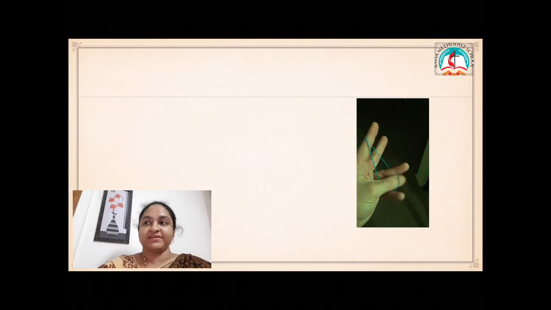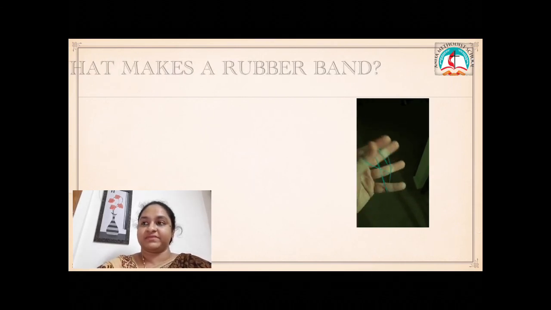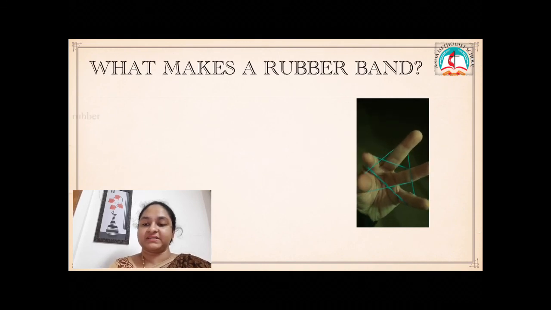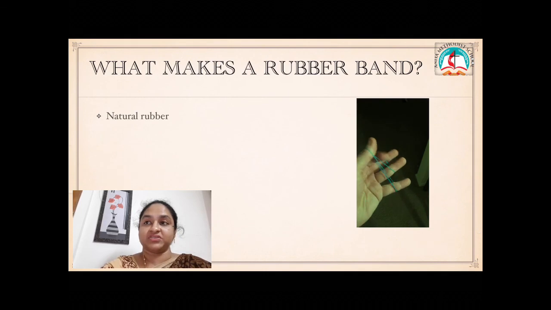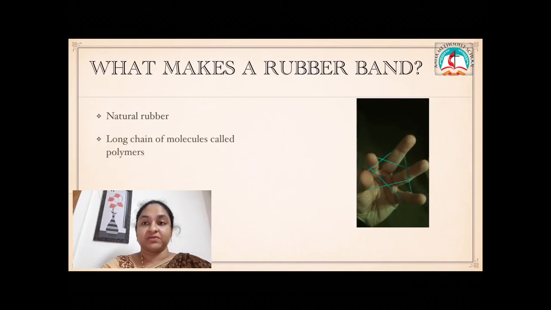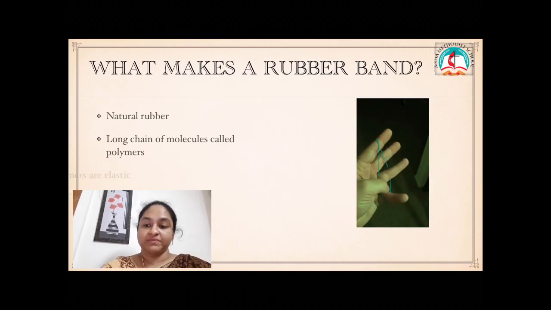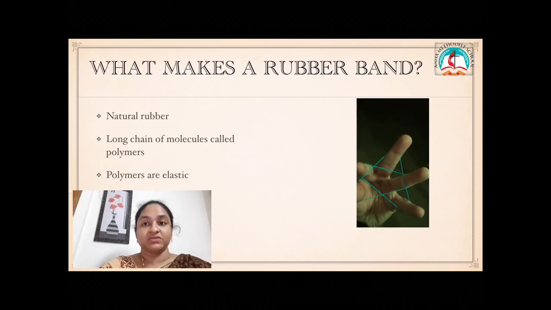Then we have a rubber band here. Yes. What makes a rubber band? Rubber bands are made of natural rubber. Natural rubber is made of long chains of molecules called polymers. Because these polymers are so long, they can be thousands of molecules long.